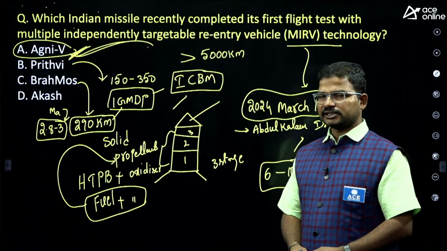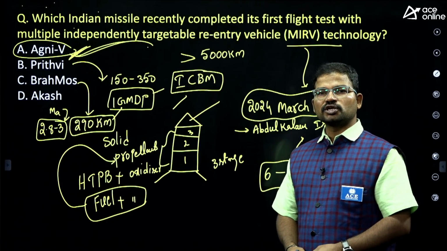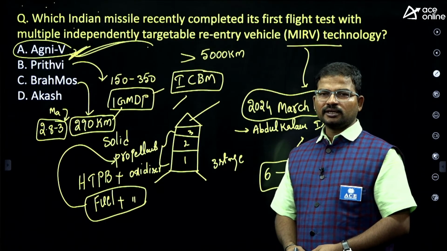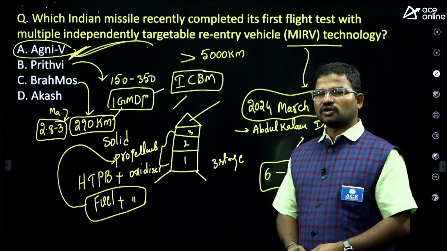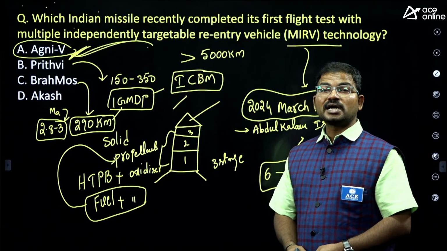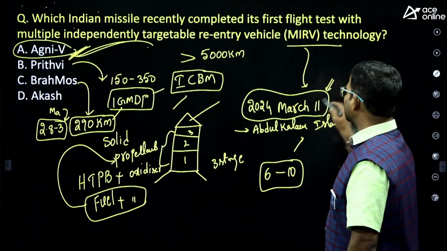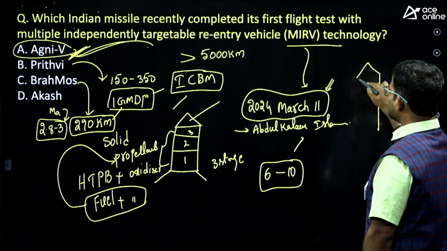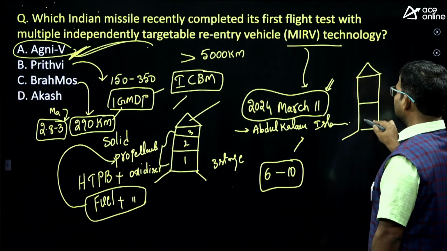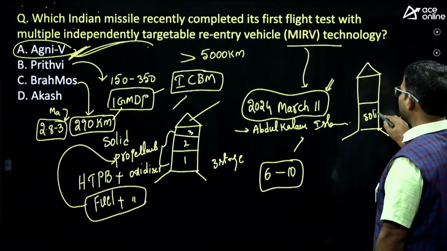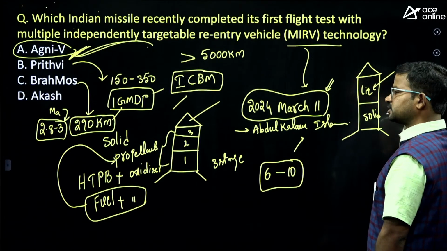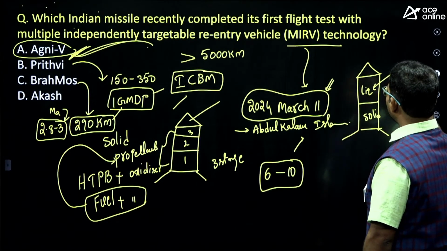To attain supersonic or hypersonic speed, we are using different types of engines. A ramjet engine is at present used in the BrahMos 1 missile. BrahMos 1 has 2 stages. In the first stage we are using solid propellants, and in the second stage we are using liquid propellants. Here, guys, in the second stage we are using the ramjet engine.